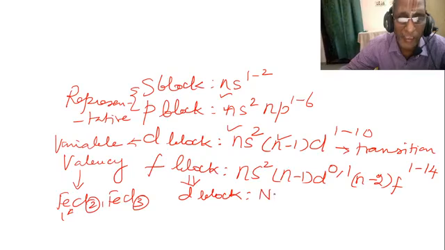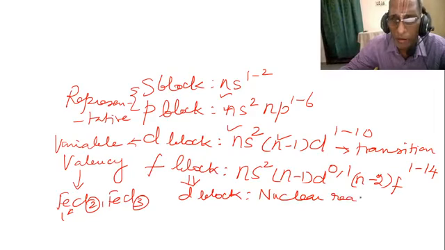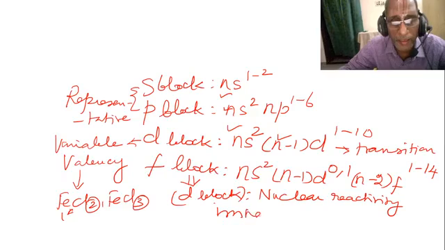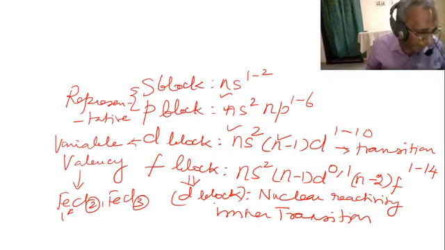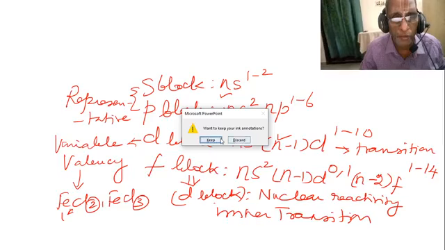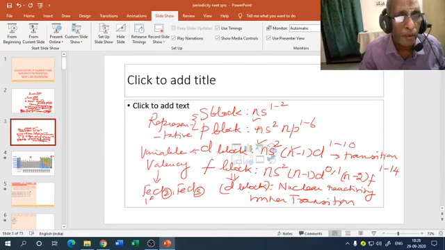But they have, in addition, one property called nuclear reactivity or radioactivity. So they are called F block elements. F block elements are called inner transition elements. This is the arrangement of the periodic table and the important aspects of the periodic table we have seen.